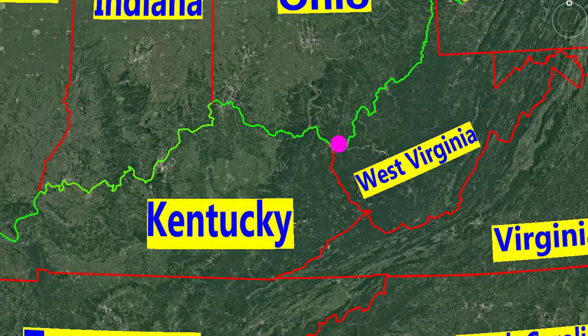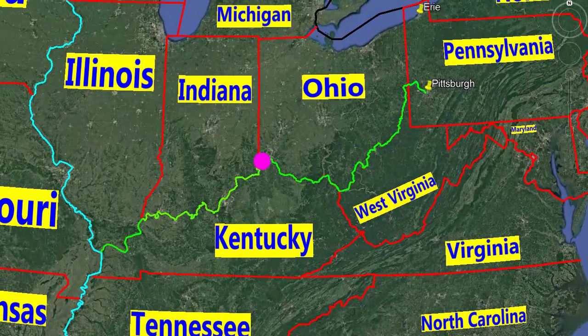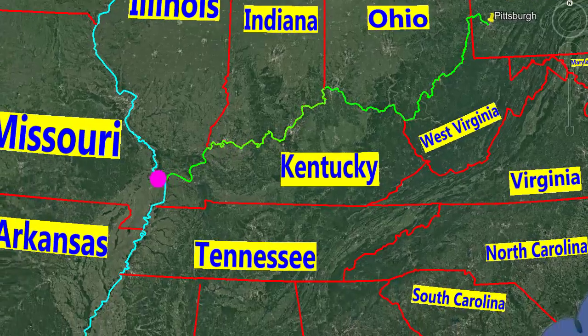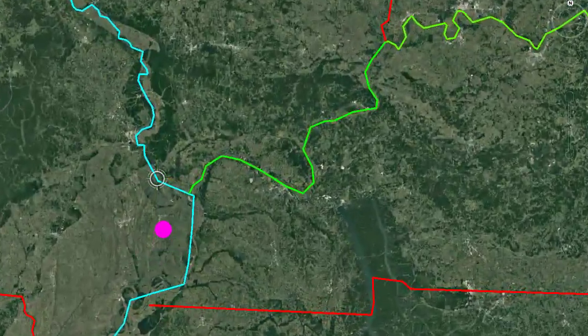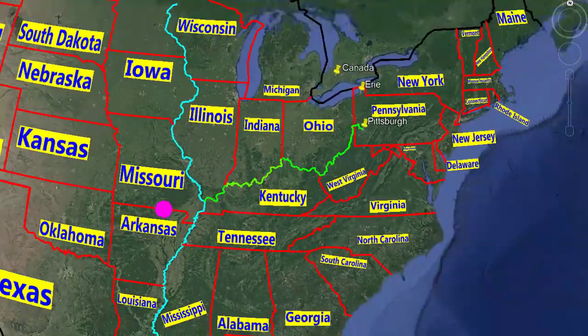Then it separates Ohio from Kentucky until it reaches the city of Cincinnati, then the river flows south of Indiana and south of Illinois. The Ohio River meets the Mississippi River at the southern tip of Illinois. It's the largest tributary of the Mississippi River.